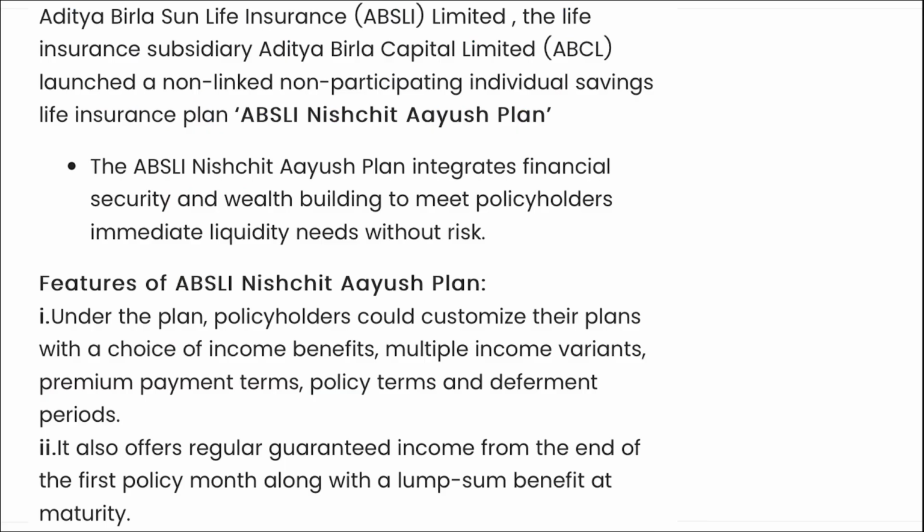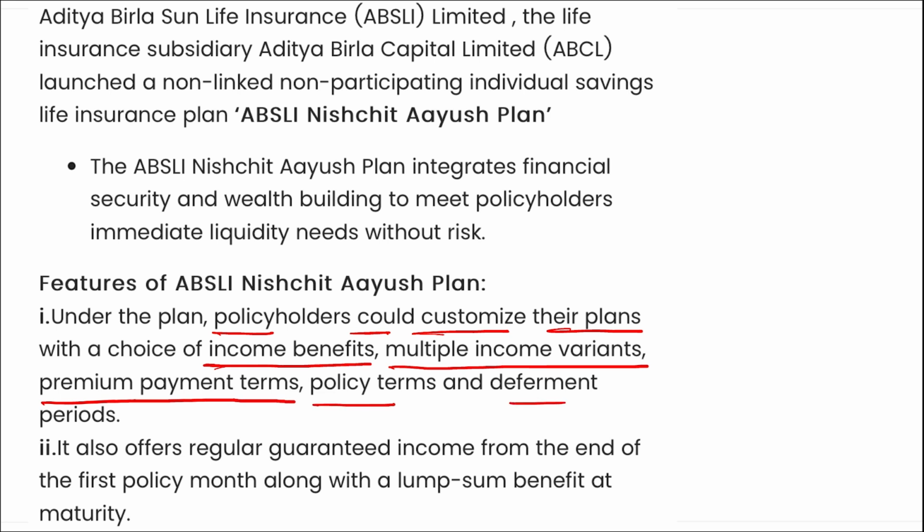If we talk about the features of it, under the plan, policyholders could customize their plans with the choice of income benefits, multiple income variants, premium payment terms, policy terms, and deferment periods. It also offers regular guaranteed income from the end of the first policy month along with a lump sum benefit at maturity.